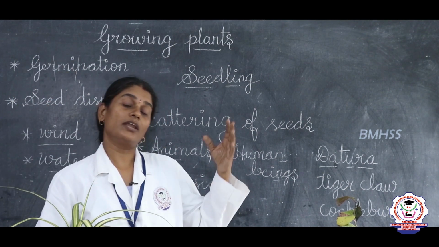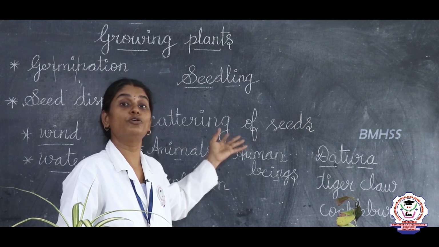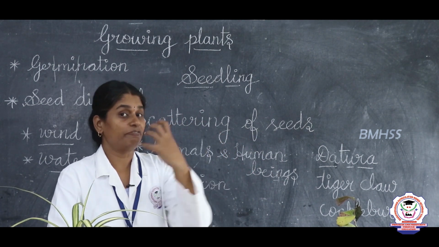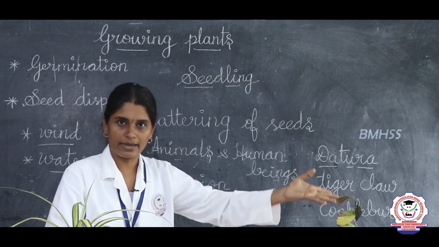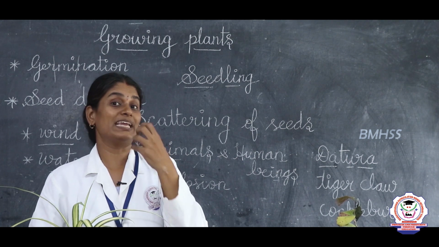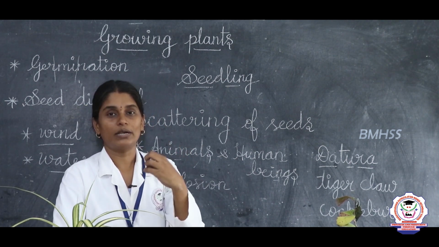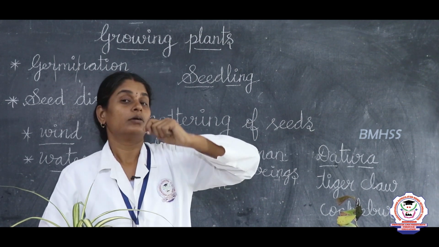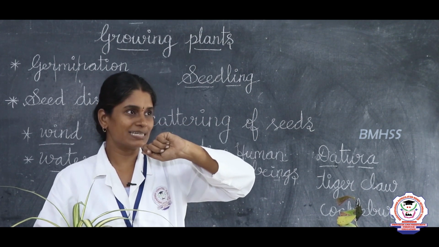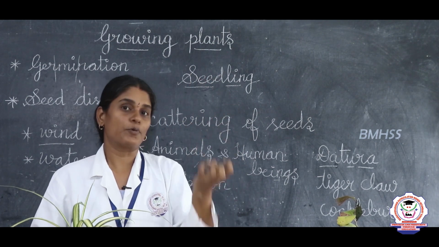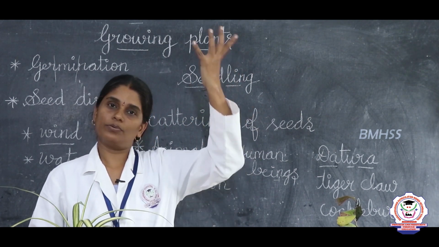Okay. And there are some seeds which are dispersed by human beings also. For example, if you eat a mango, what will you do? After eating a mango, you will throw the seed, right. So, you are also doing seed dispersal. Okay. And also if you eat jamun or guava, what happens? You will put the seed away. Or if you eat a sapota, what happens? You will throw the seed out of your house. So, there, once the seed gets proper conditions, it will grow into a new plant.